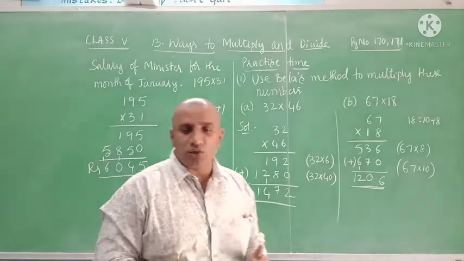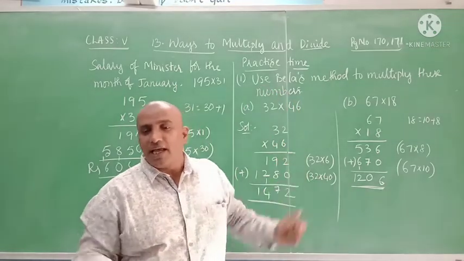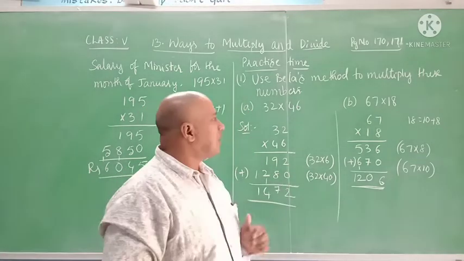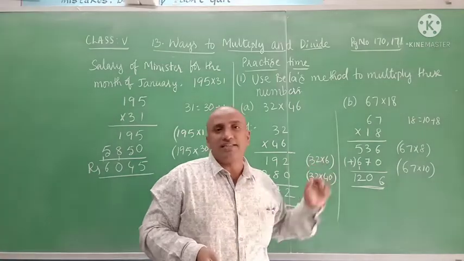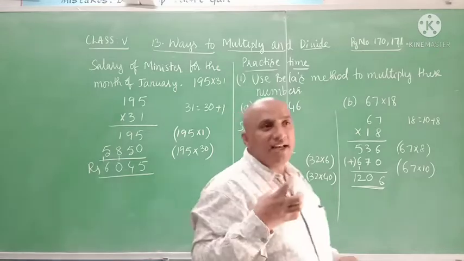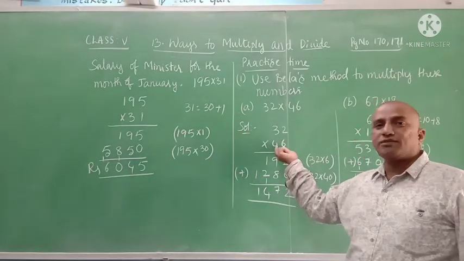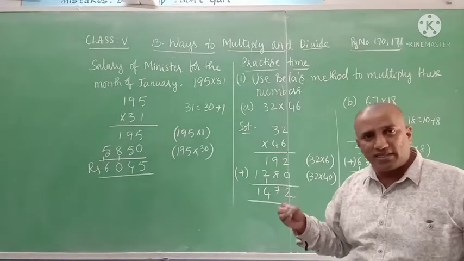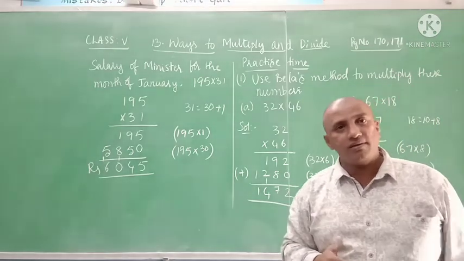Like this, you also try to find the products of the numbers given in page number 171, question number 2, so that you can practice Bela's method. Is it clear, children? Once again, in Bela's method what did we find? We found that the number is split into two numbers and multiplied, and we get two products. The two products are added. Is it clear, children?